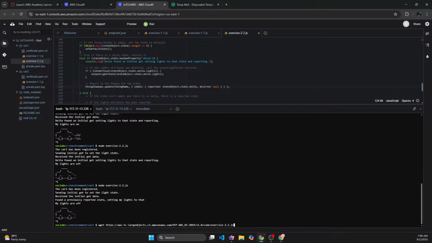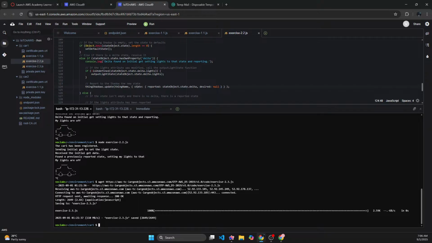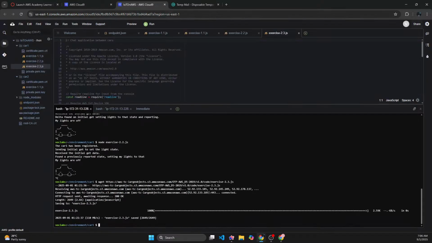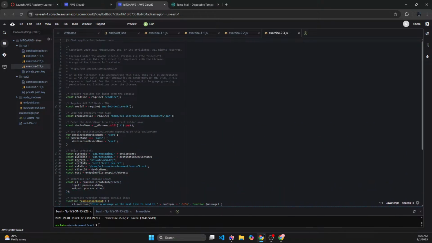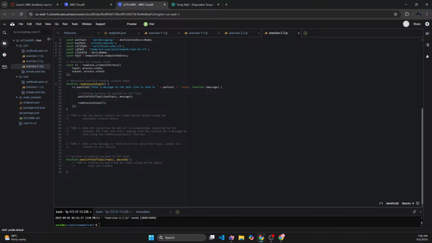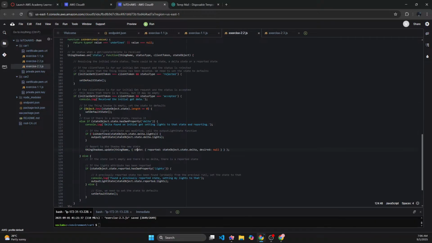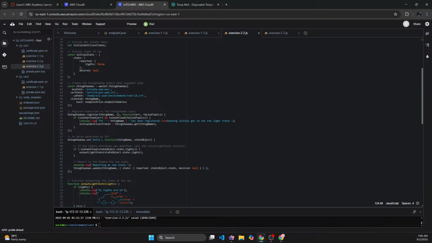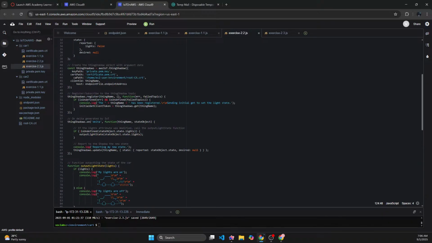And I can go to Cloud9 and download the code for exercise 2.3. Previously we were not doing a lot of things, right? All of the code was already given to us, but right now we will have to code everything for ourselves, and that is what we are going to do. As you can see, all of the messages in the exercises so far came from code already provided to us by AWS, but right now we don't have it.